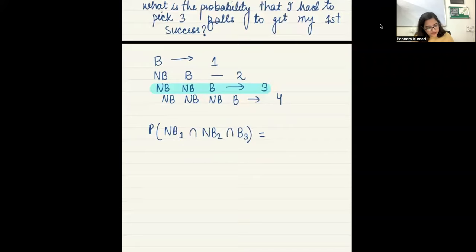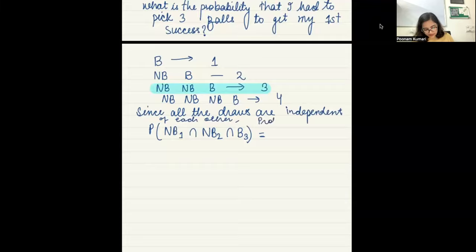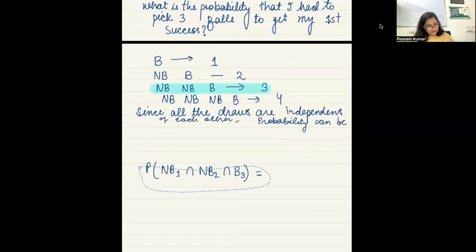Yes, ma'am. Since all the draws are independent of each other, probability can be found accordingly, right? Yes or no?